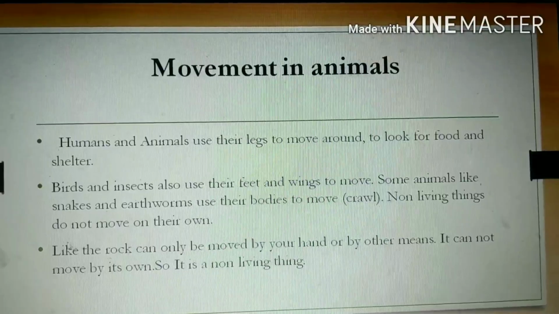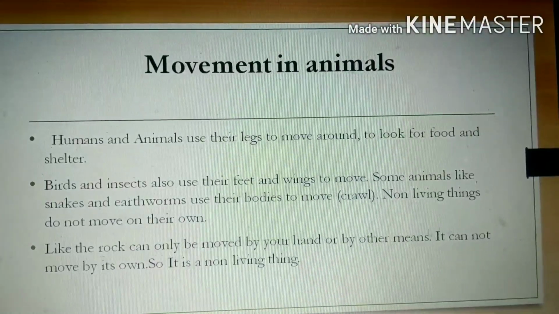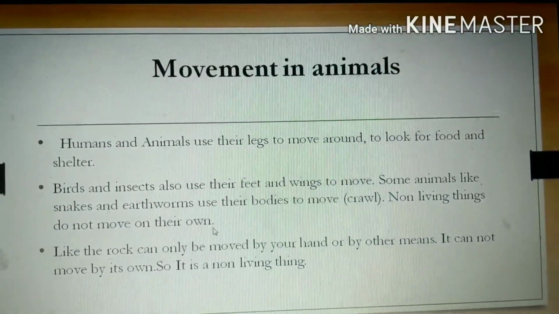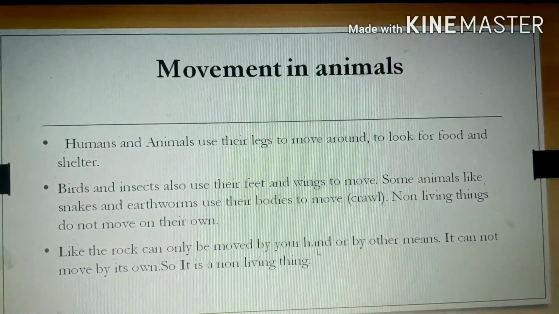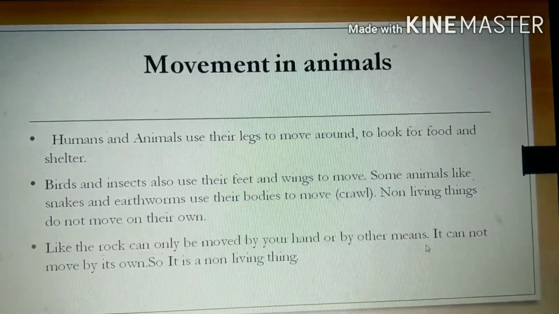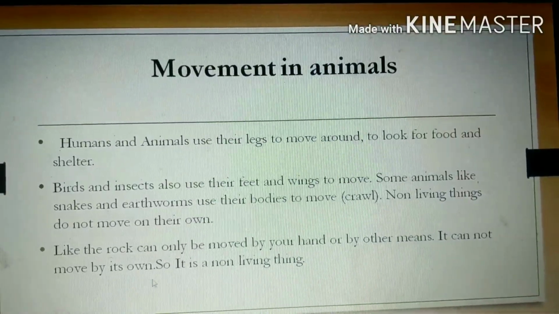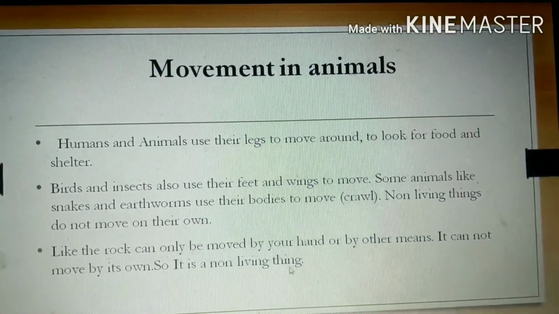Non-living things do not move on their own. Like a rock can only be moved by your hand or by other means. It cannot move on its own. So it's a non-living thing.